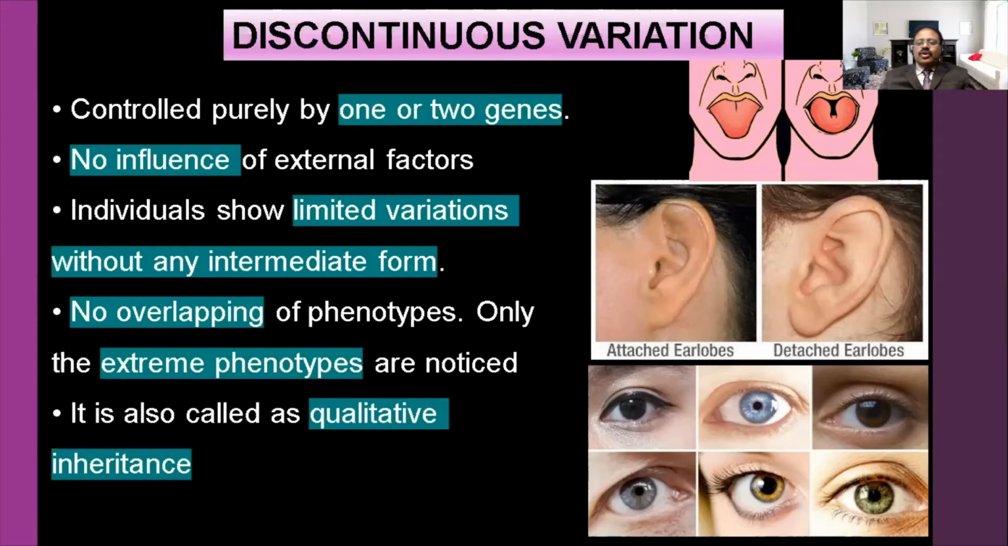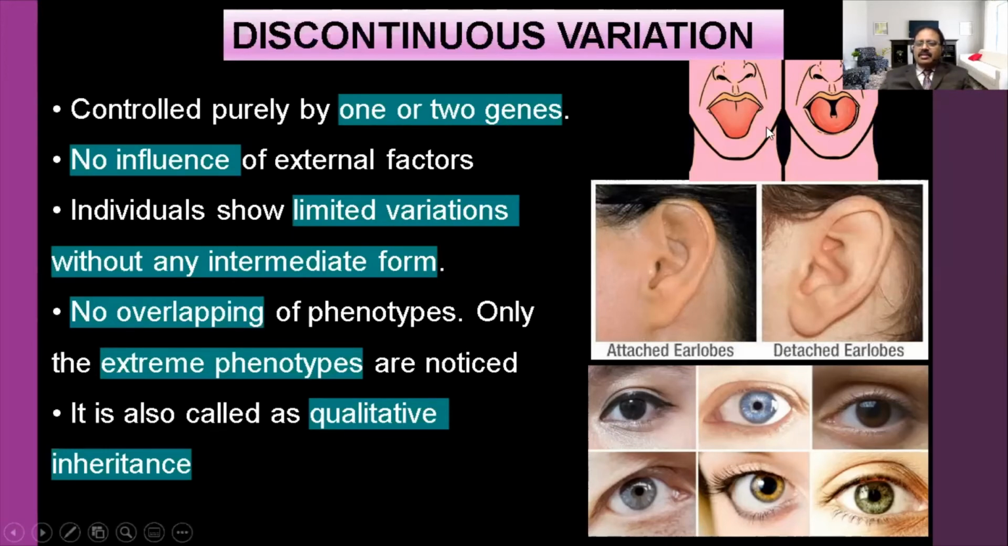Okay, so this is called discontinuous variation. No intermediate changes are there. This type of variation has no influence of external factors. No external factors are there. Only the gene controls it. So that variation is also very limited.